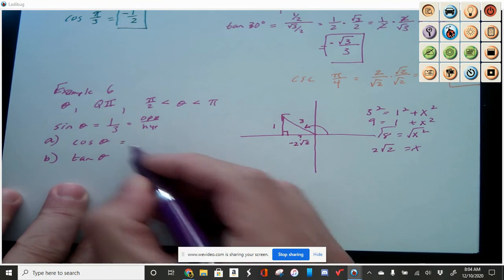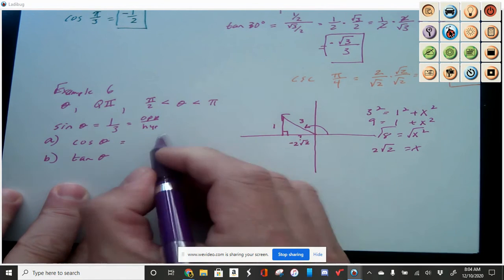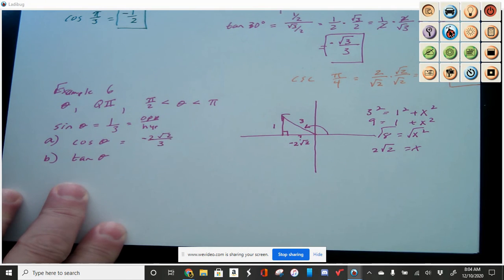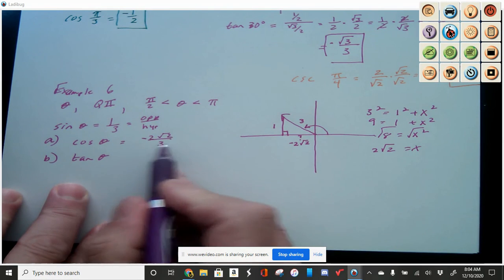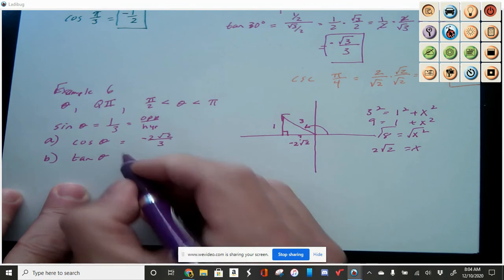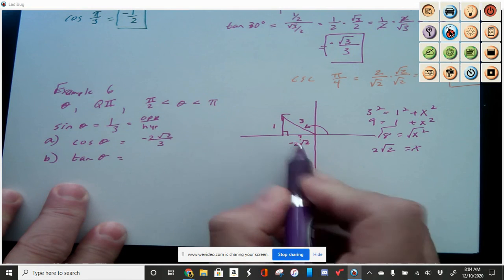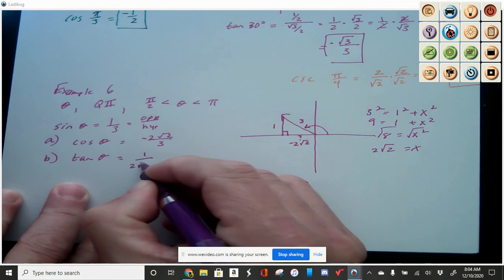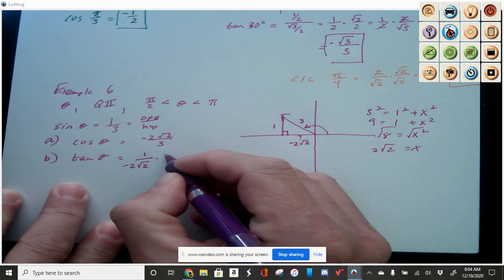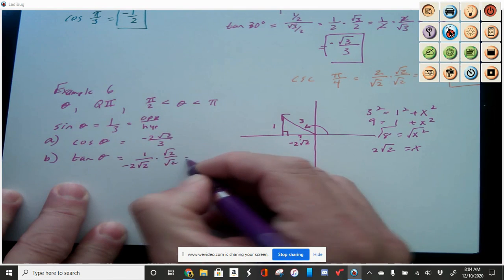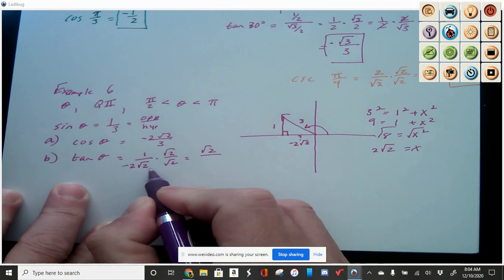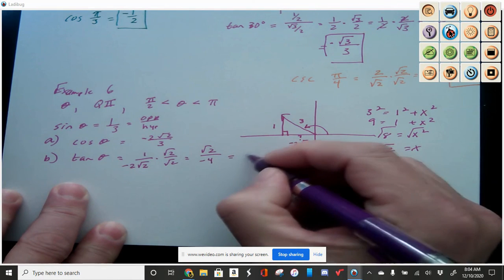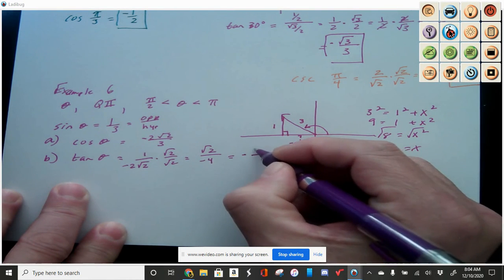Okay, cosine is adjacent over hypotenuse. So -2 root 2 over 3. I don't need to rationalize that. That's my final answer. And tangent is going to be opposite over adjacent. So opposite over adjacent. Let's rationalize. And that's going to be -4. I'm not going to write that negative down in the denominator, so let's just put it right there in the middle.